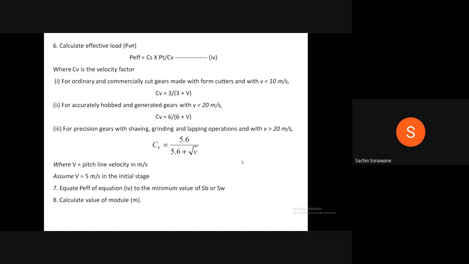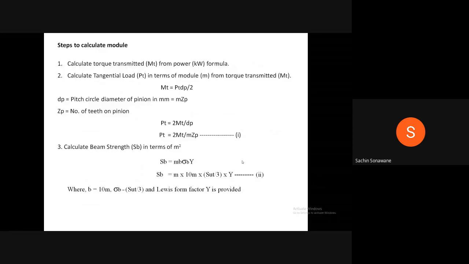Hello. Therefore, once again, I will explain the steps. Now, there will be one type of problem in which they will ask us to design the spur gear. Design the spur gear means we have to calculate module, and based on the module we can find out further dimensions. Therefore, in that, first step is